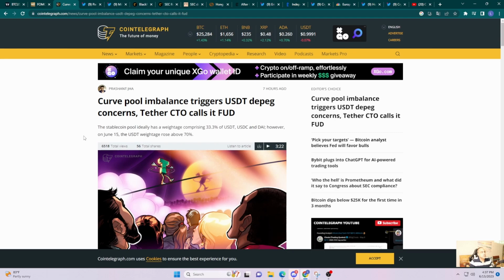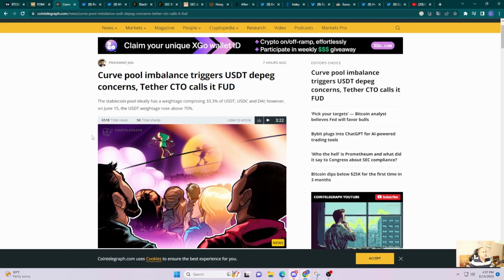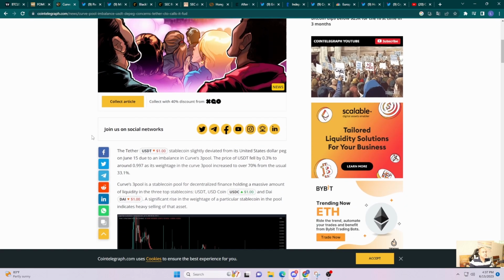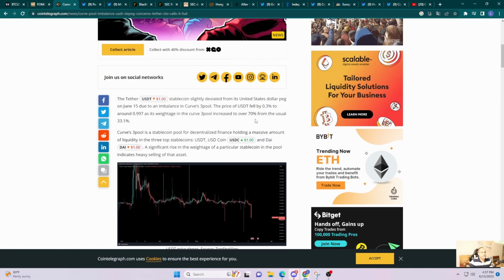Something else that was in the news today is the USDT, right? I want to call it USDT FUD. So whenever markets are very volatile, once in a while you get the stablecoin FUD. Today was USDT FUD. It looks like in Curve's pool, it's called the 3pool, they have three stablecoins, right? They have USDT, DAI, and USDC.